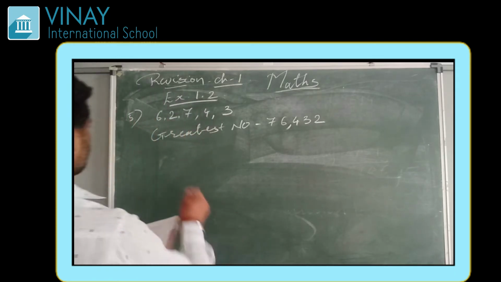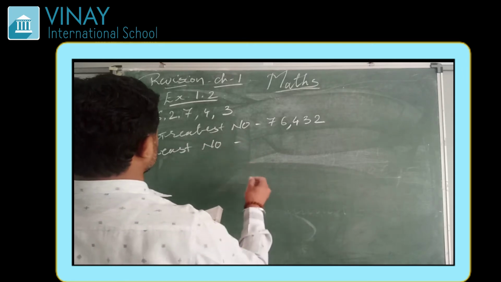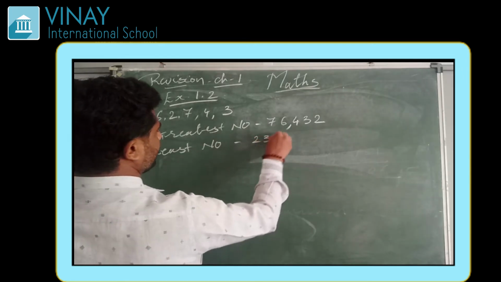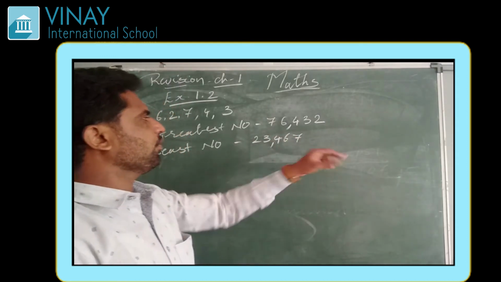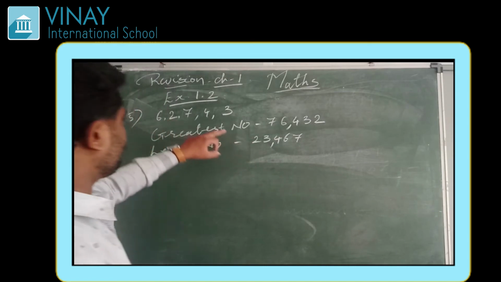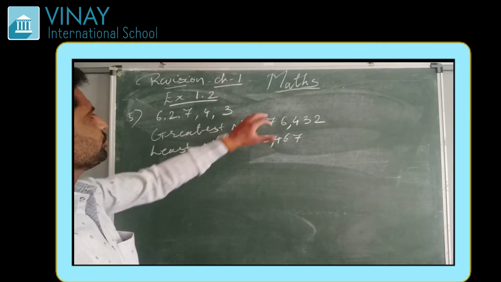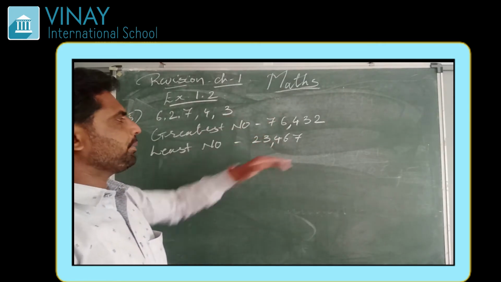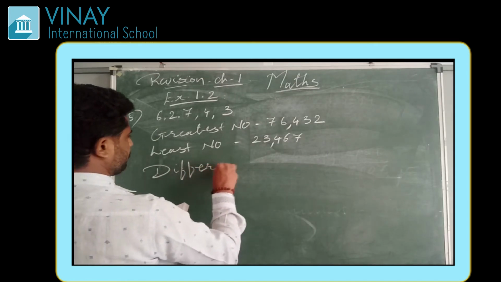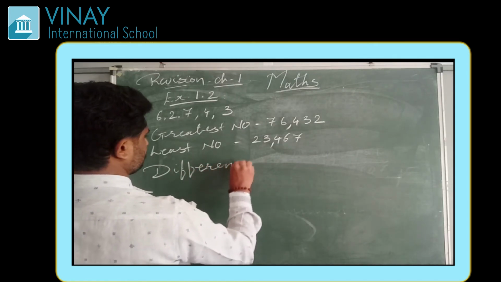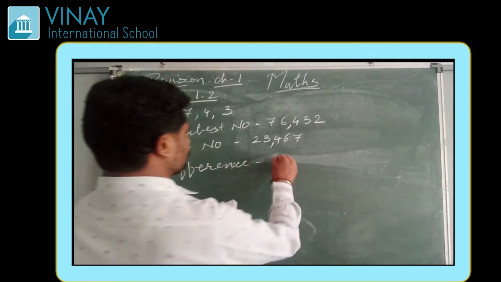76,432. In the same way, we have to then find the least number. Least number is equal to 2, 3, 4, 6, 7, 23,467. Now we have the greatest number and least number, so we have to find the difference. Difference means we have to subtract the least number from the greatest number.